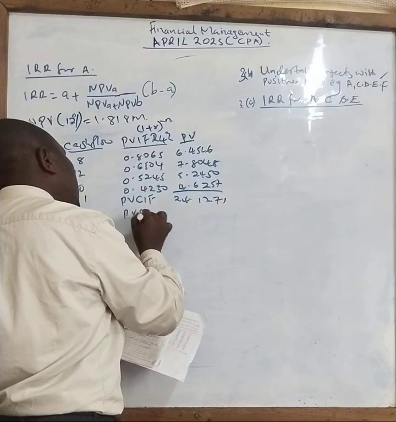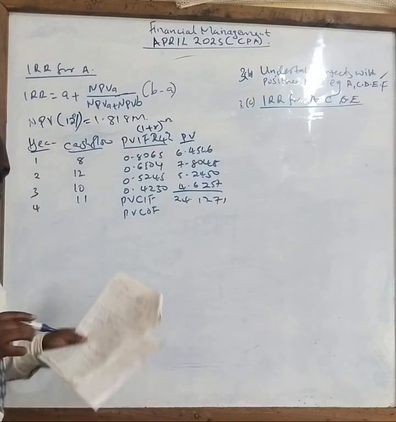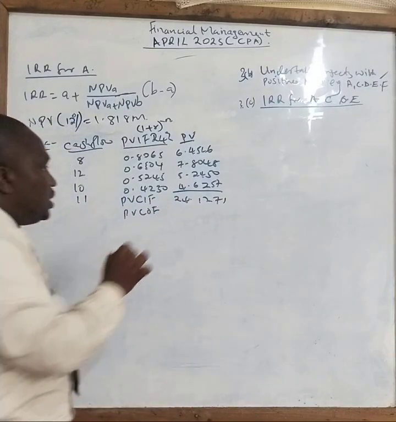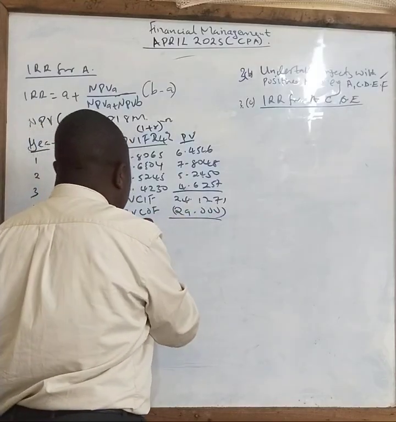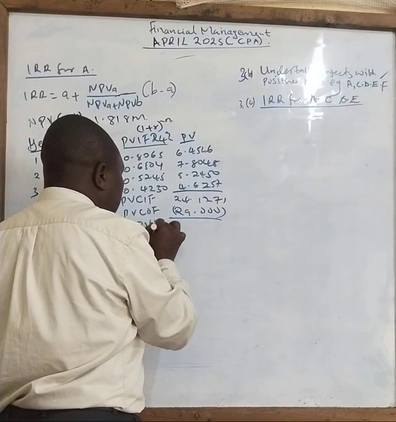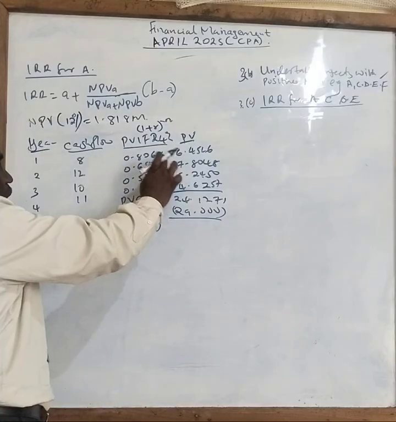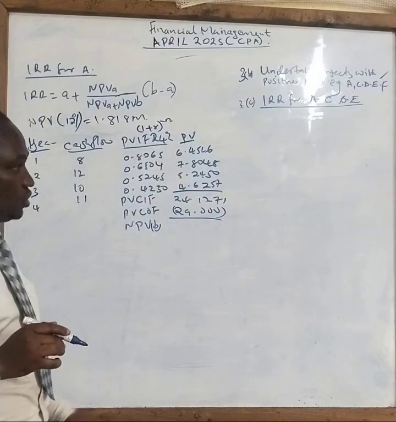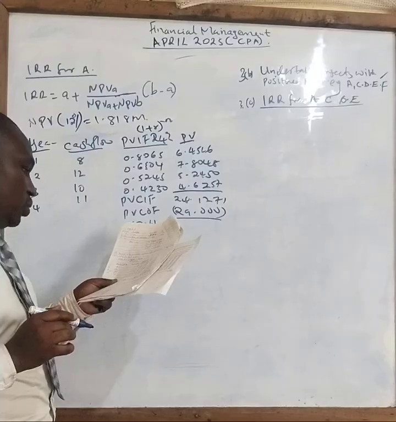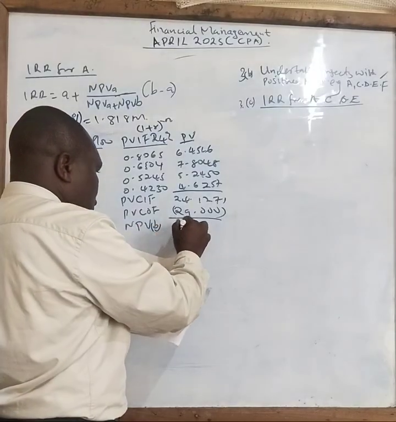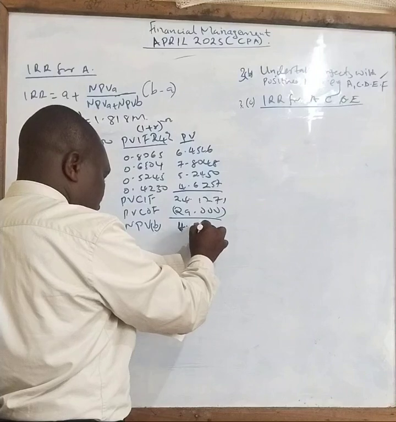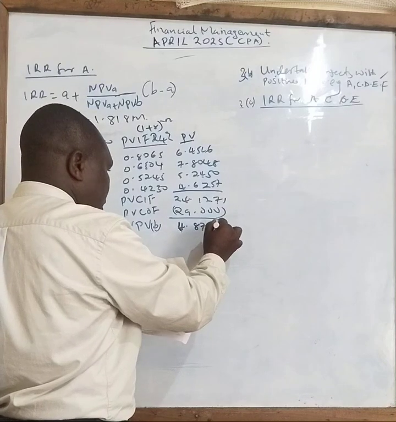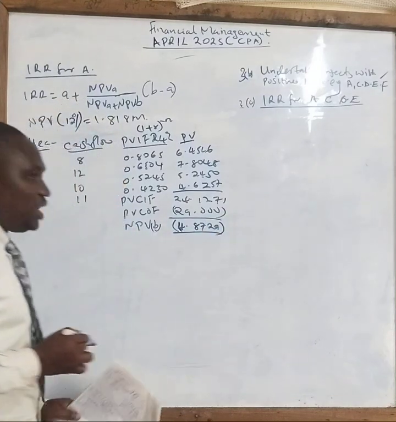The present value of cash outflow was how much? It was 29 million, right? So against 29 million, this will give you a negative NPV at B. This 24% is B. So what is the answer there now, class? When you subtract, you get a negative of 4.8729. Now, is that the answer?